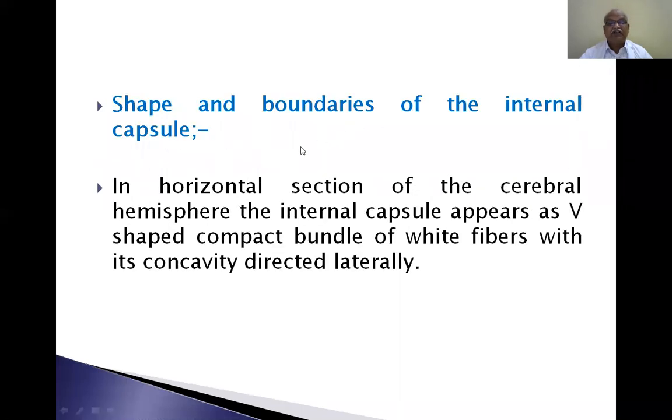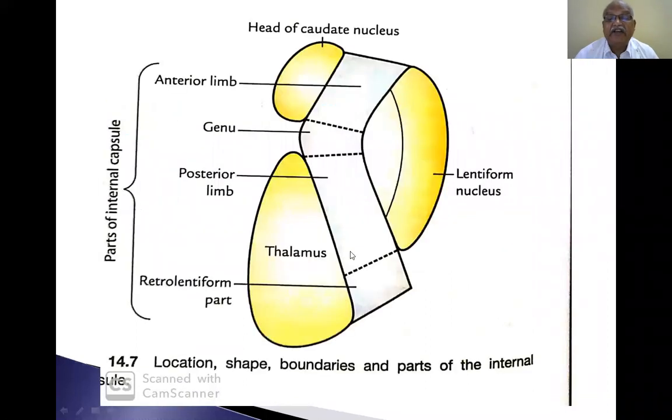Shape and boundaries of the internal capsule. In a horizontal section of the cerebral hemisphere, the internal capsule appears as a V-shaped compact bundle of white fibers with its concavity directed laterally. This is the internal capsule. This is the concavity directed laterally.